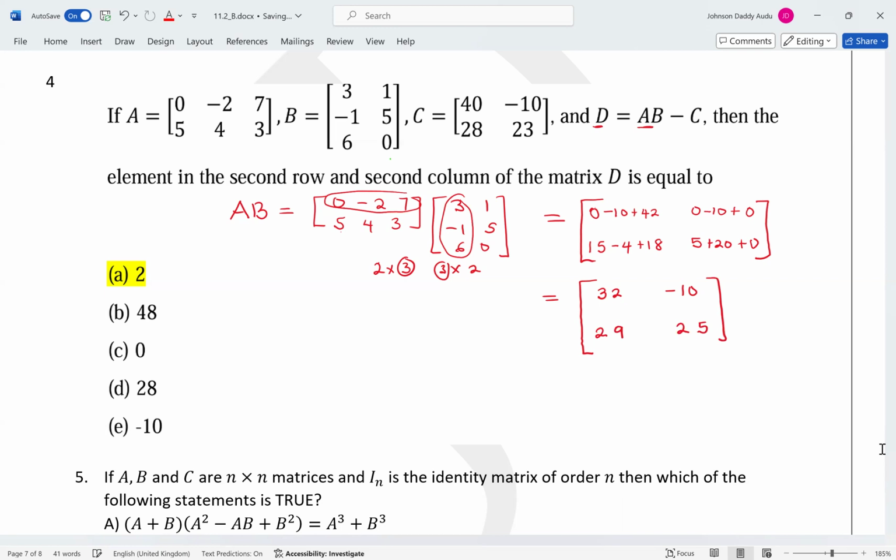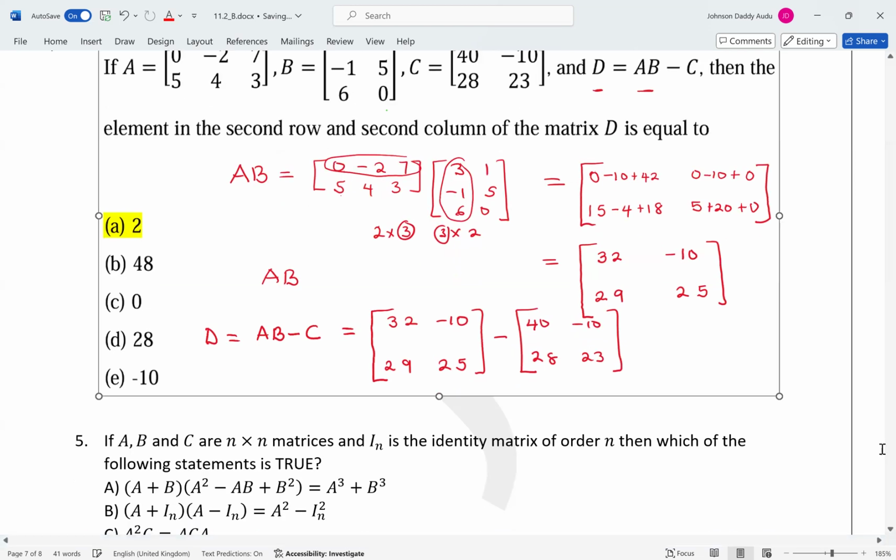Okay. So this is the element AB. Now, what is D? Remember D is AB minus C. So we can also subtract because what we have now is a 2 by 2. Remember, you can only subtract matrices when they have the same dimension. So we have to remove C. And what is C? C is 40, minus 10, 28, 23, right?